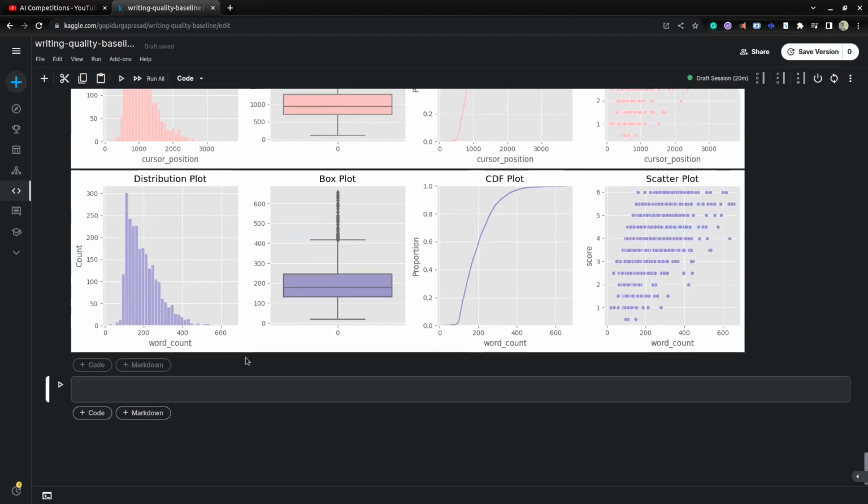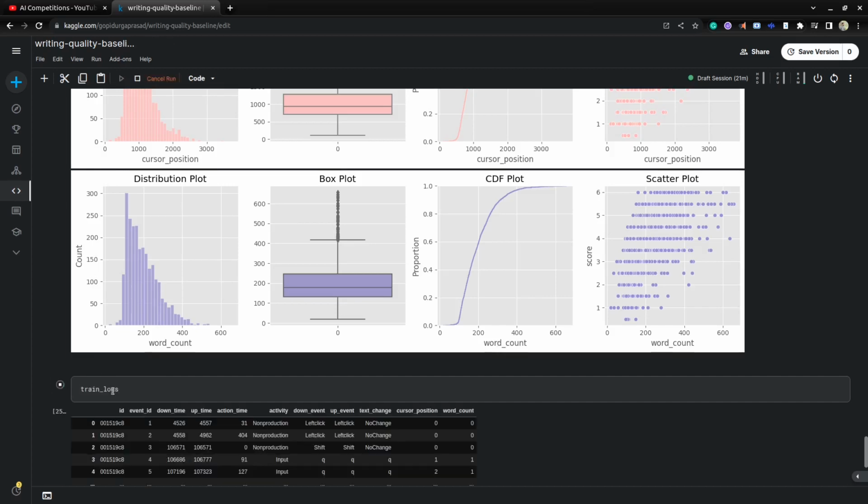Also for word count, as your word counts increase, your scores also increase somehow. You can do some exploratory data analysis like this.